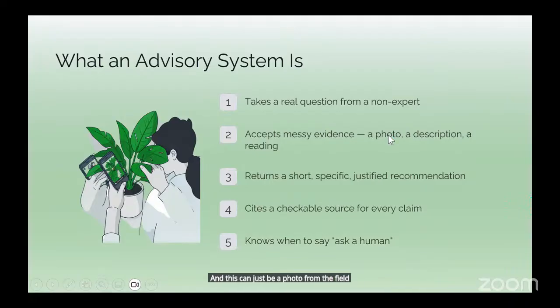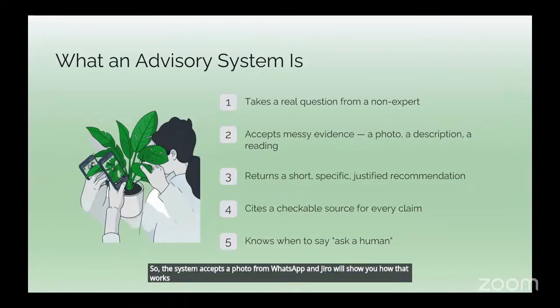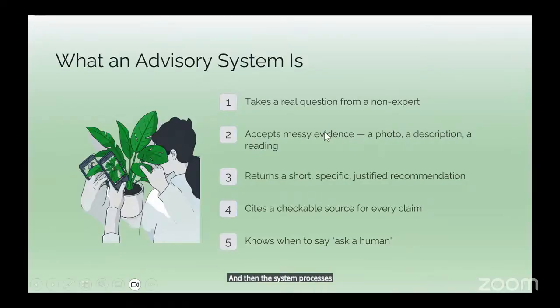A farmer can send a photo of his cocoa plant, maybe with some diseased pods or some leaves that have holes. The system accepts a photo from WhatsApp, and Ajiro will show you how that works. Then the system processes this photo, and within a couple of minutes, it returns a short, specific recommendation.